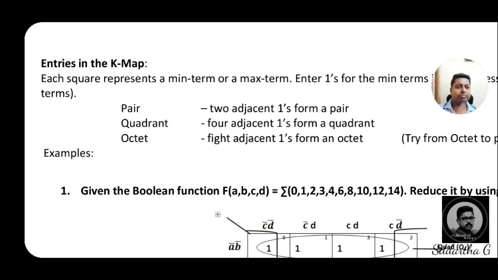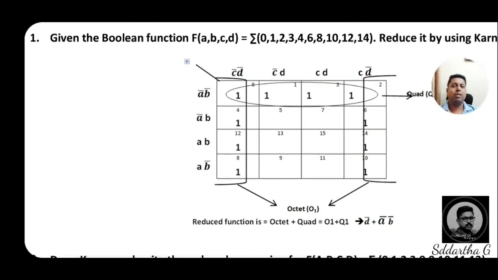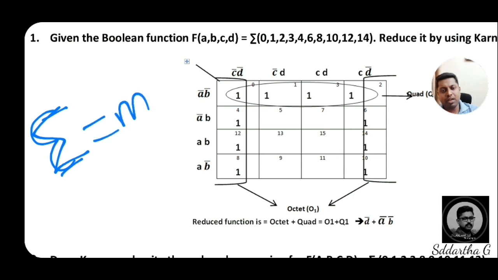Now we will consider one problem based on the K-map. First problem, for 5 marks. Given the Boolean function f of A B C D equals sigma. Remember students, sigma means minterms. Where a minterm is present, you have to place 1 inside the box.